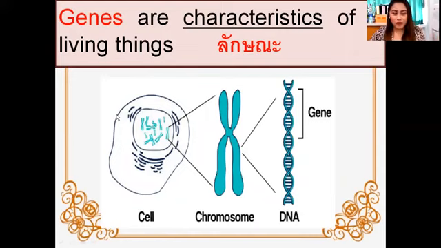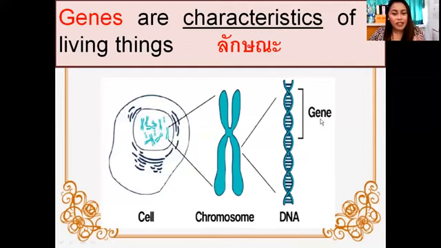where does the gene come from? So this is the cell. Inside the cell is what we call genes. But can you see this one here? It looks like the letter X. This is what we call chromosome. Again, this is chromosome. And inside the chromosome, it looks like this. And this is what we call DNA. Inside the DNA, these are what we call gene or genes.